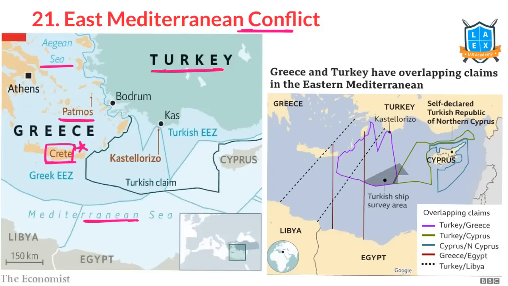Turkey has gone for claiming this particular region for oil and natural gas exploration. A Turkish ship has gone for surveying over there. And Cyprus said, that's ours. Greece said, see, this is Crete Island, so this is ours. Likewise, they have conflicting claims over this particular region. That is why this region is experiencing a huge conflict.